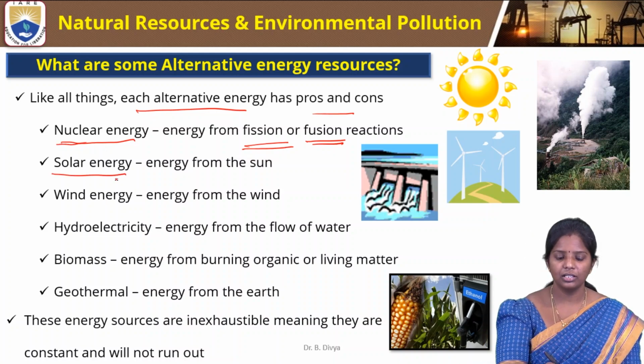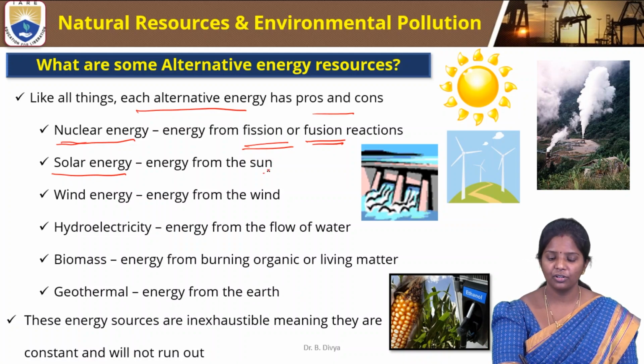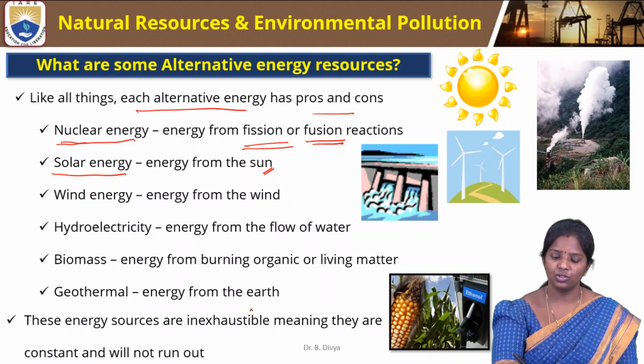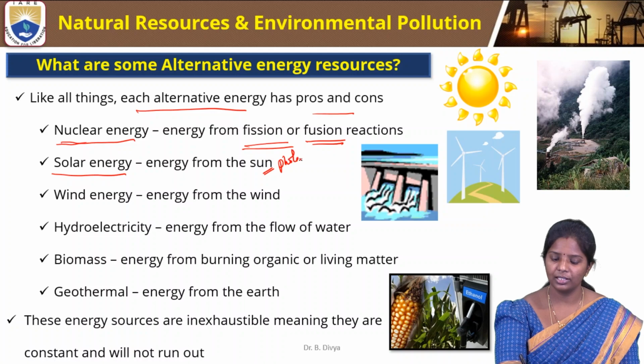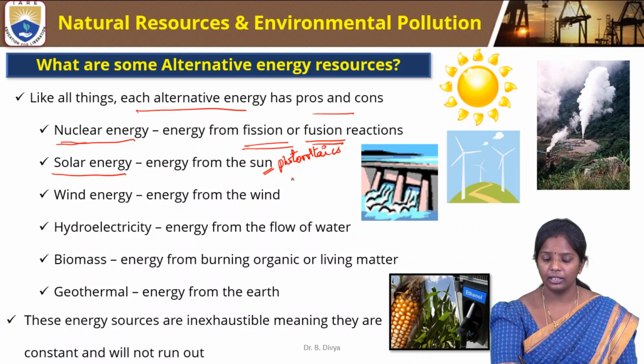Solar energy is one of the alternate energies that comes from the sun. Converting solar energy produces lots of electricity that can be used for automobiles and also for domestic purposes. One example is photovoltaics, which converts sunlight into electricity through solar cells.